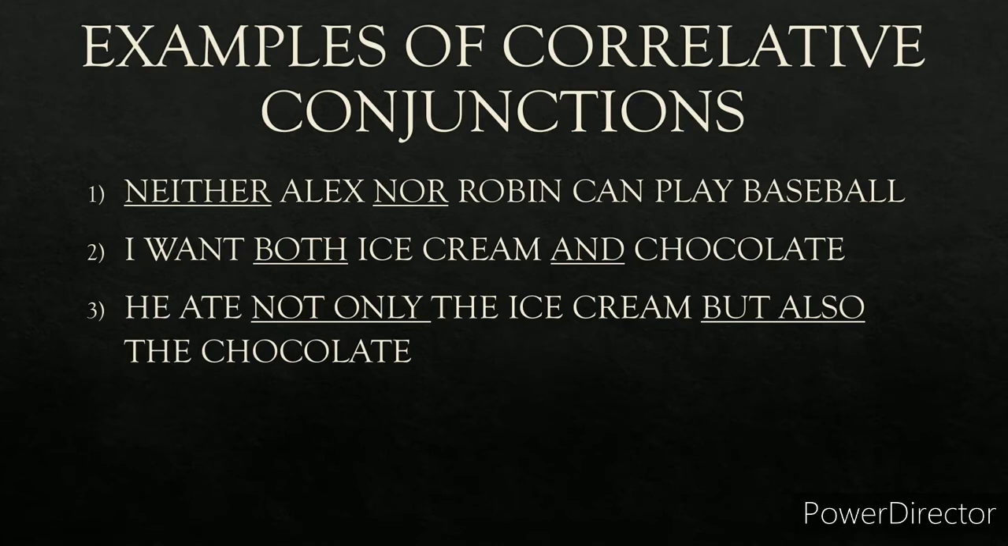Neither nor is an example of correlative conjunction. I want both ice cream and chocolate. Both and. This is an example of correlative conjunction. He ate not only the ice cream but also the chocolate. Not only and but also. This is an example of correlative conjunction. So these are basically used to join two clauses or two sentences or two words.